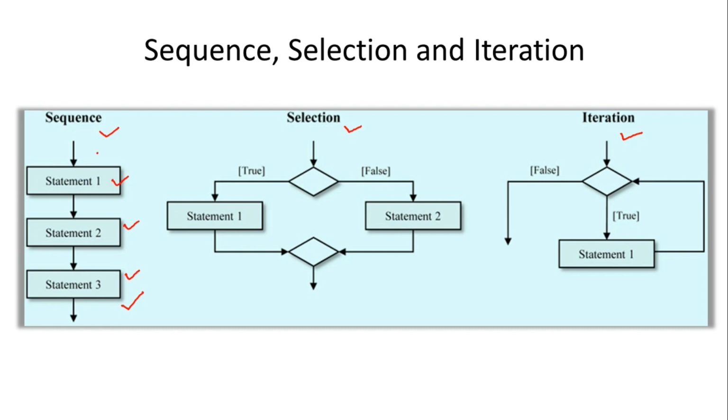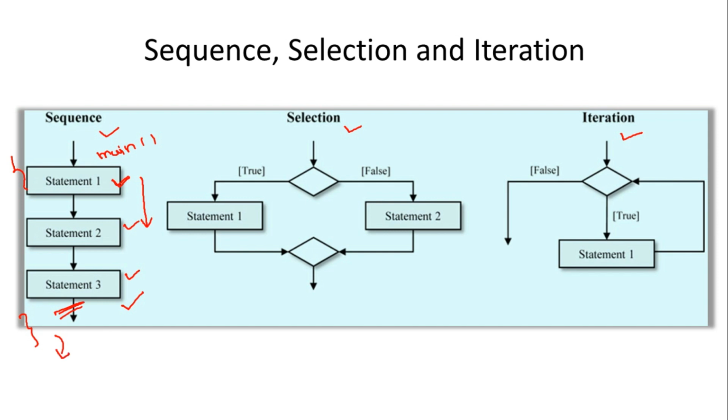Here is the start of main, and here the main function ends. The first statement in the main function is statement 1. By default, the statements are executed one after the other, and after execution of the third statement, the program will come out of the main function and terminate.